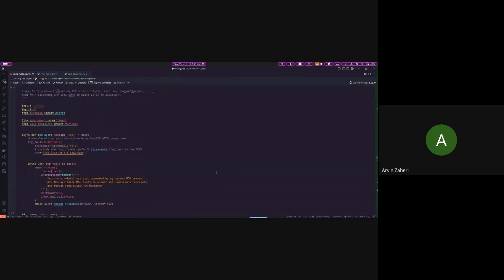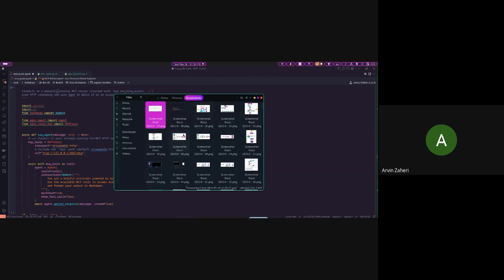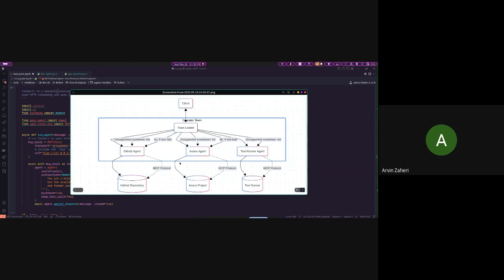After a while, AI engineers discovered that they can actually batch agents together and make them work with each other, instead of connecting them with code and other stuff. So we will have a team leader, which is an LLM itself, and a bunch of sub agents, which again have an LLM on their side. We will have a message from the client. For example, in this scenario, this is a customer support system. It will get messages from the client. So for example, the client might say, okay, the server is down.